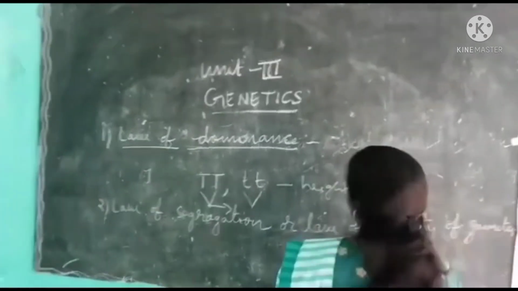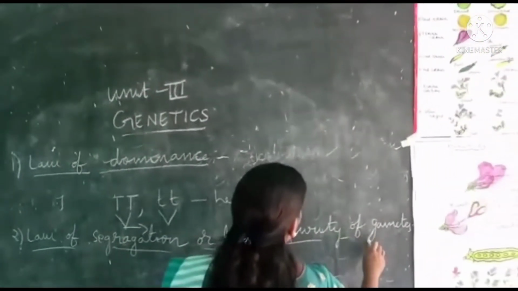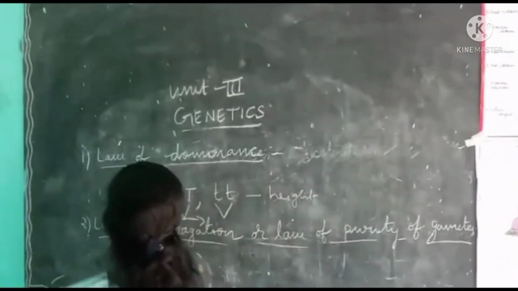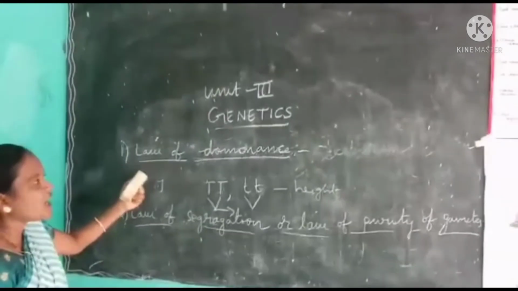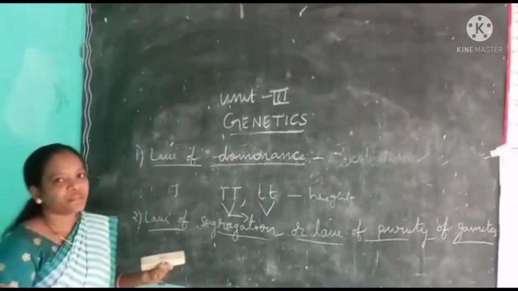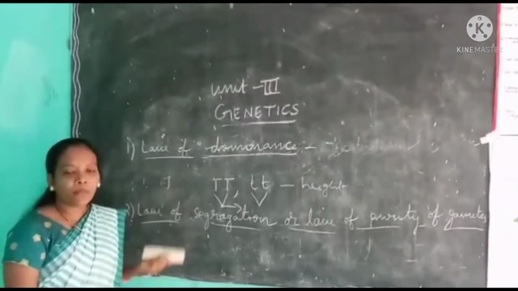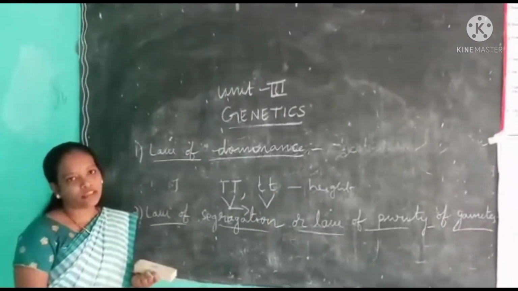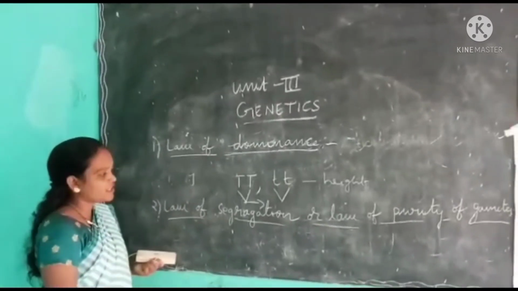Okay, this is the second law. See here, you may get a 4 marks question from law of dominance, like this: explain law of dominance with the help of monohybrid cross. That is a very important question. So now I will explain law of segregation.